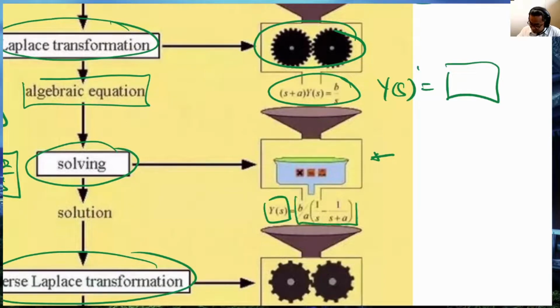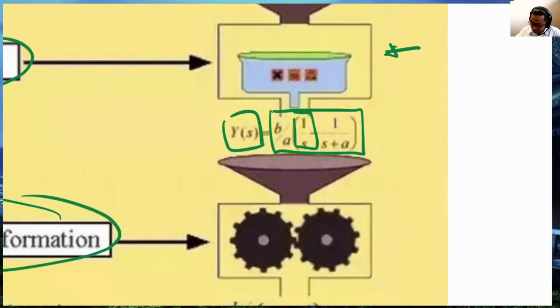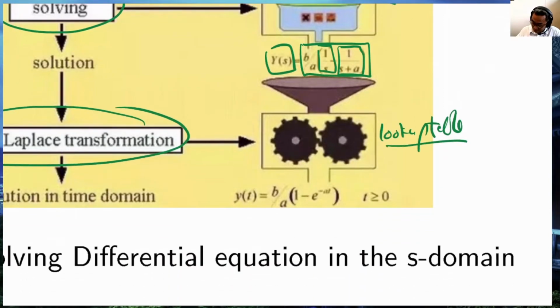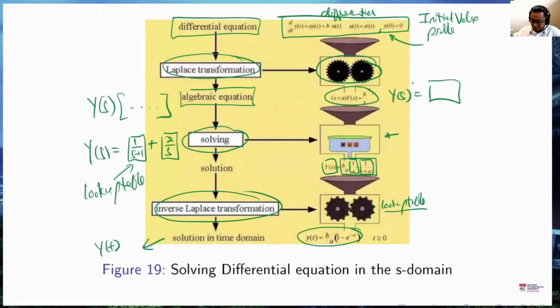Y of s equals something. Once we have it in this form, like I said, these are individual forms that have lookup tables. And we again use a lookup table to perform the inverse Laplace transform. In our course, we'll never use complex analysis to perform the inverse Laplace transform. We'll simply use the lookup table. And this is the solution. So again, this is a very nice picture of the overview of how we are using Laplace transform to solve differential equations.